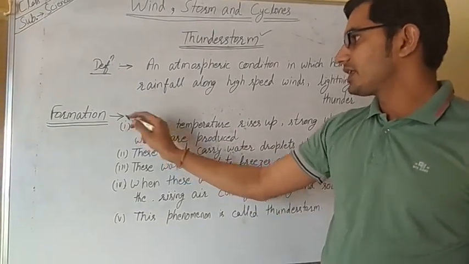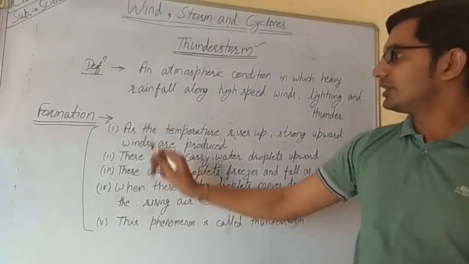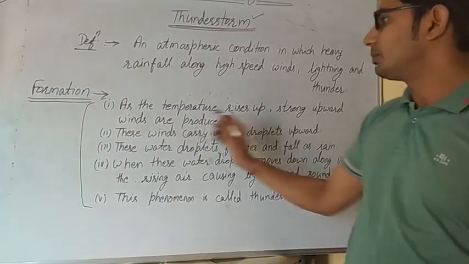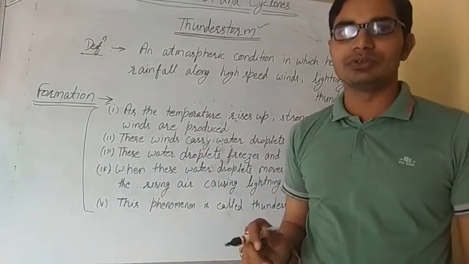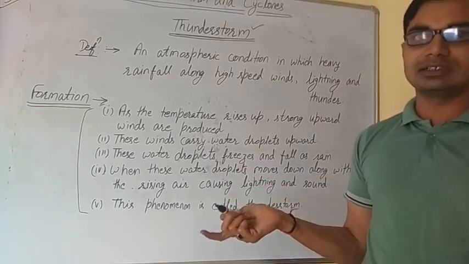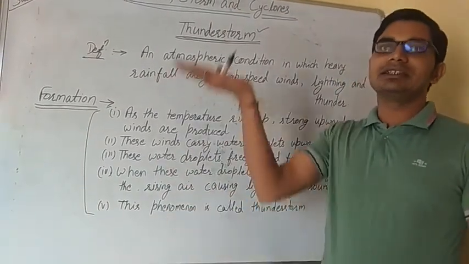This is the formation of a thunderstorm. First, as the temperature rises, strong upward winds are produced. Due to the sun's heat, air gets heated on the earth's surface, and heated air always rises upward.